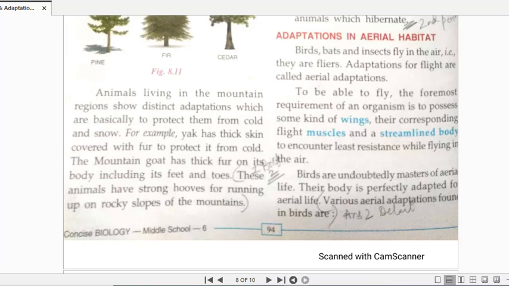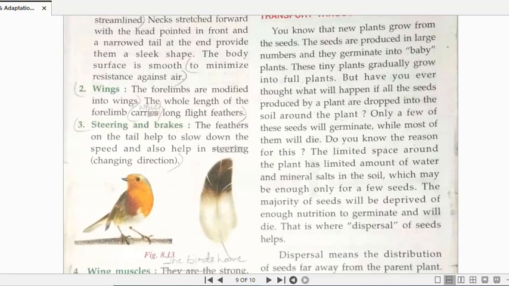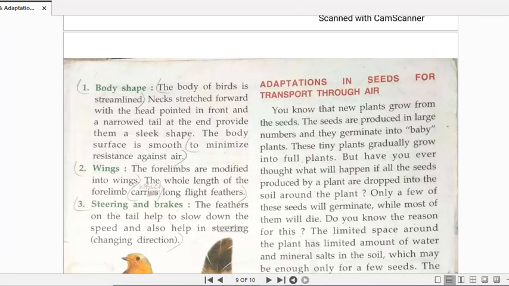Okay, children. Now, mostly when we talk about the animals which can fly, the birds are the ones that come to mind. So first we are going to discuss the birds. The body shape. See, the kind of body the birds have. The body is said to be streamlined.